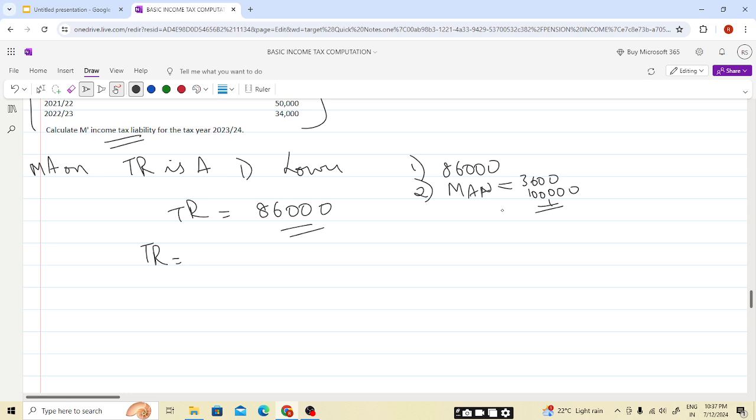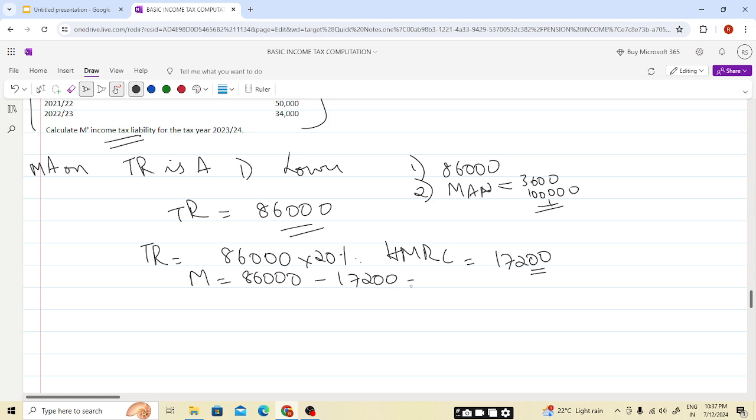So we'll be getting the tax relief in two parts. Basic relief of 20% will be paid by HMRC, that is 17,200, students. This will be paid by HMRC. The individual will pay into the pension scheme 86,000 minus 17,200, which will be 68,800. I hope this is clear, students.